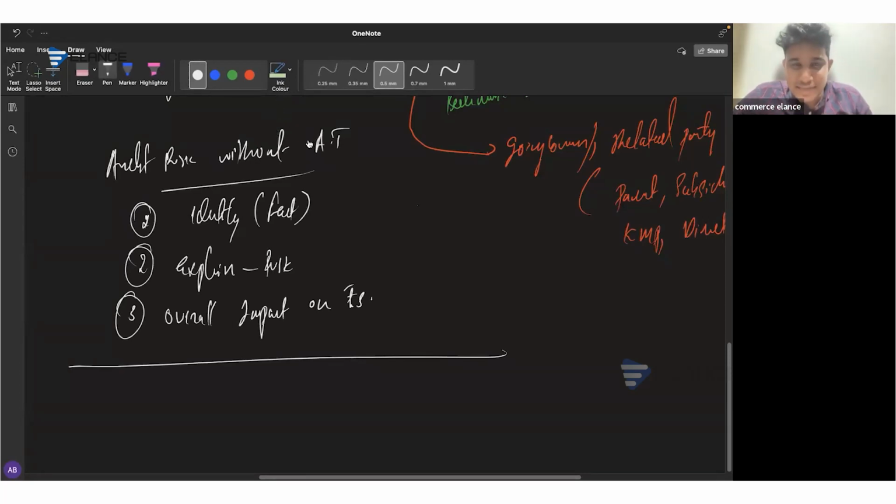Rayhan, when it comes to ISA standards, it's not that important to go through the ISAs, but still you have to have a good picture on the standards relating to the reporting part. Okay, that's the most important one, because only if you have got a clear picture on the reporting standards, especially reporting standards relating to going concern. I believe you might be familiar with the types of opinion and all, but still have to focus on the going concern reporting standard. That's the important one. Other than that, just give more importance to the accounting standards rather than the auditing standards.